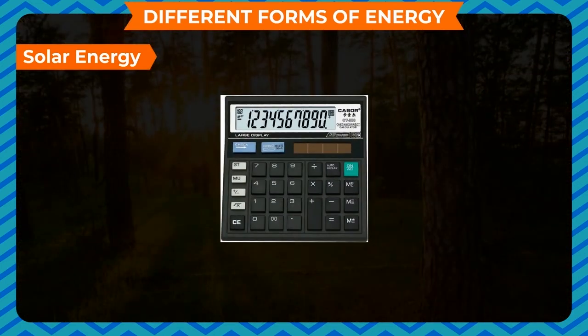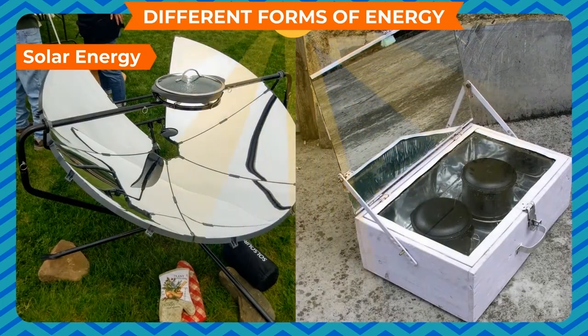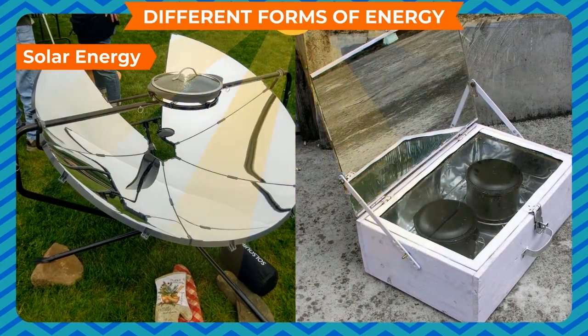Most of the calculators which have a solar strip are powered by solar cells. These solar cells trap the solar energy and change it into other forms for our use. A solar cooker traps the heat of the sunlight and cooks the food.